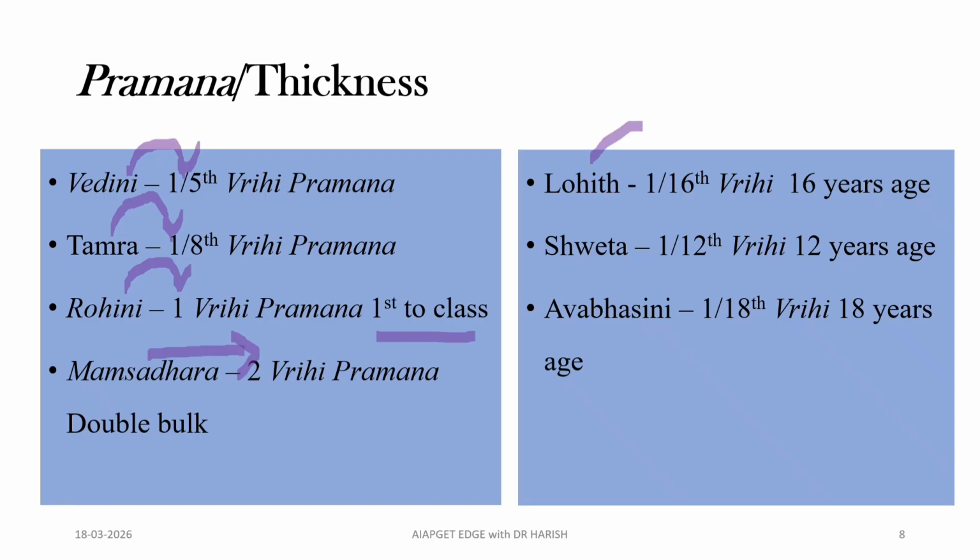And Lohita is 16 years old. That's why 1 by 16 Vrihi Pramana. And Shweta, she is 12 years old. That's why 1 by 12 Vrihi Pramana. And Avabhashini, she is elder. She is 18 years old. That's why it is 1 by 18 Vrihi Pramana.